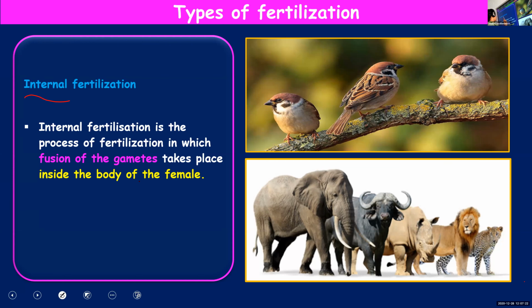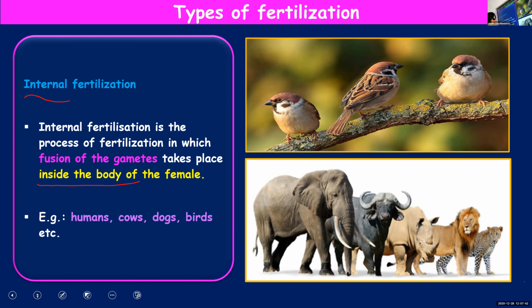Internal, inside. So it is taking place inside the body of the female. And there are many examples, including us, human beings, cows, dogs, birds. All these are examples for organisms where internal fertilization takes place.